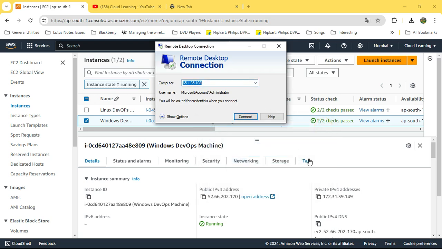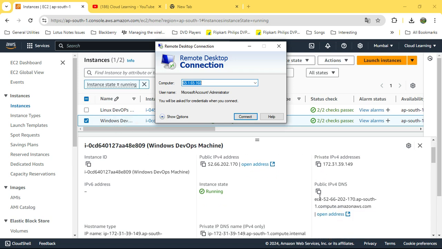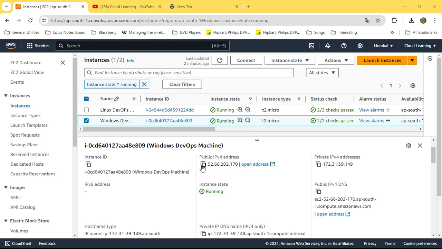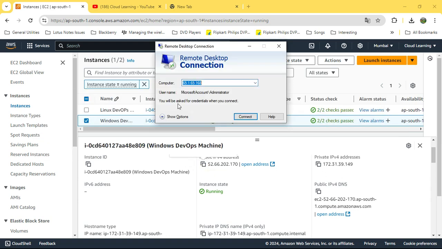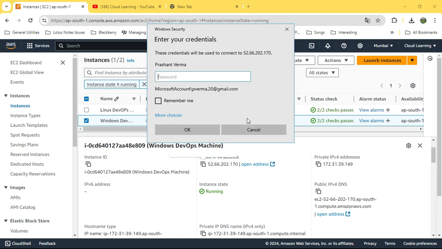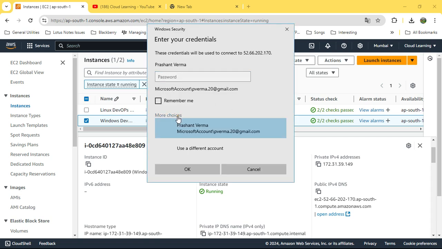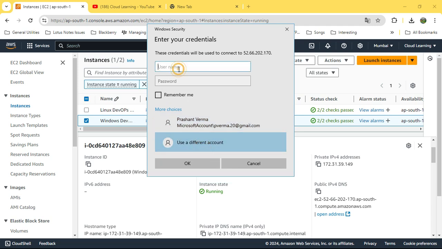Go there, enter the Windows Server IP address. There is a public IP address because you are connecting from the internet, so you need to use the public IP address. This is the internal server IP address. So I go there and click on connect. It will ask for a username. What is the default username? Put in Administrator.